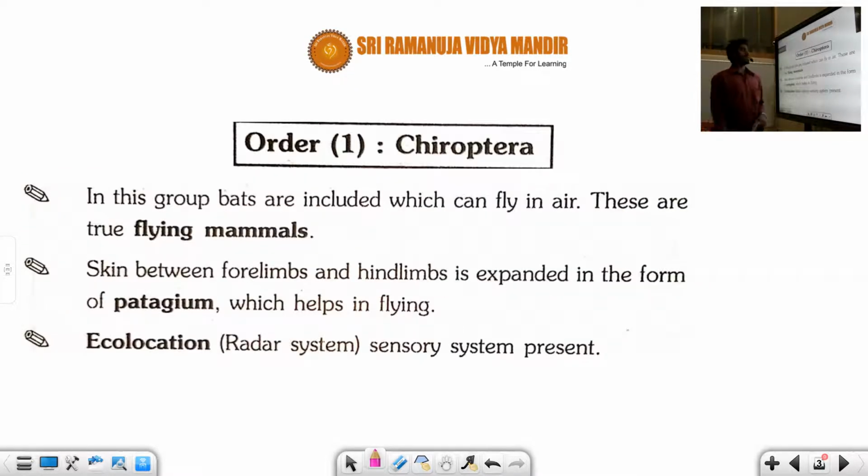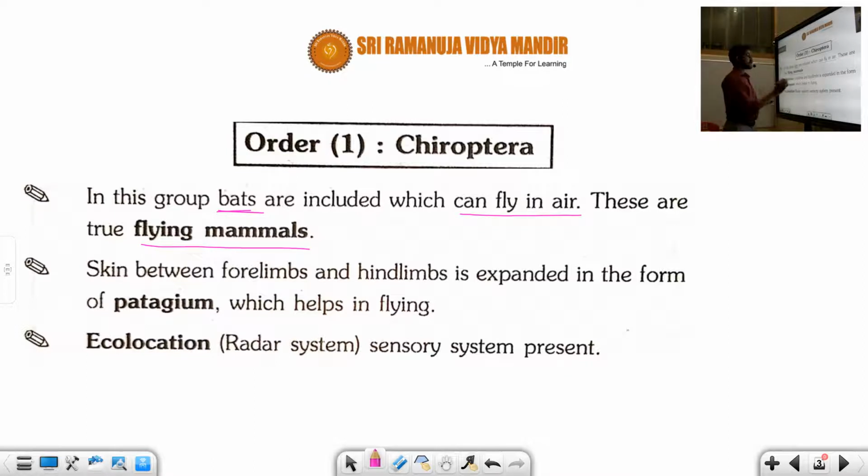Students, the first order is Chiroptera. What is it talking about? In this group we discuss the bats. Bats are included in this group. What is the function of bats? They have wings, they can fly in the air. That's why they are known as the flying mammals. So Chiroptera generally belong to the bats, having wings formed from the forelimbs.